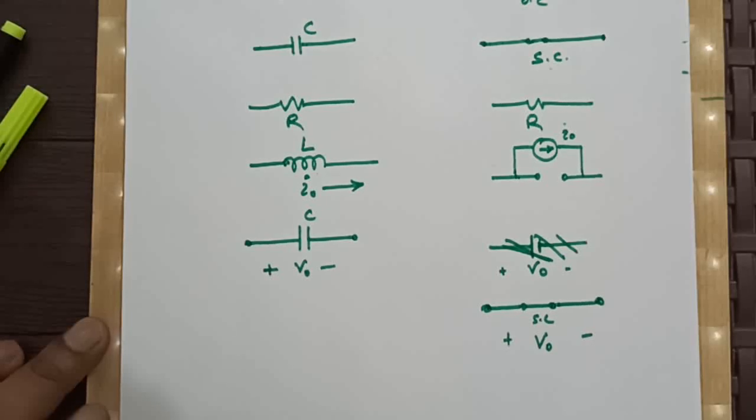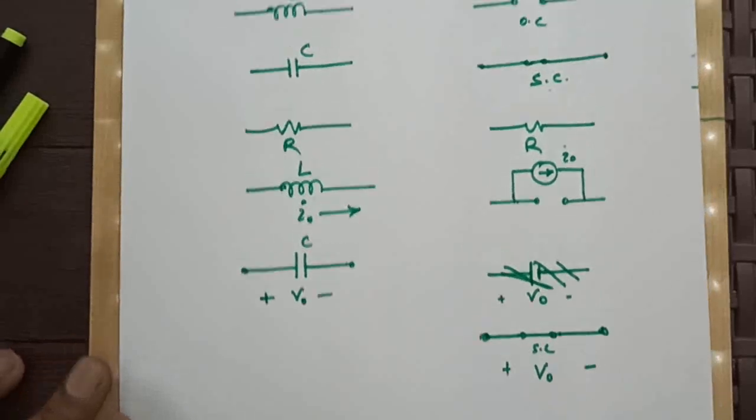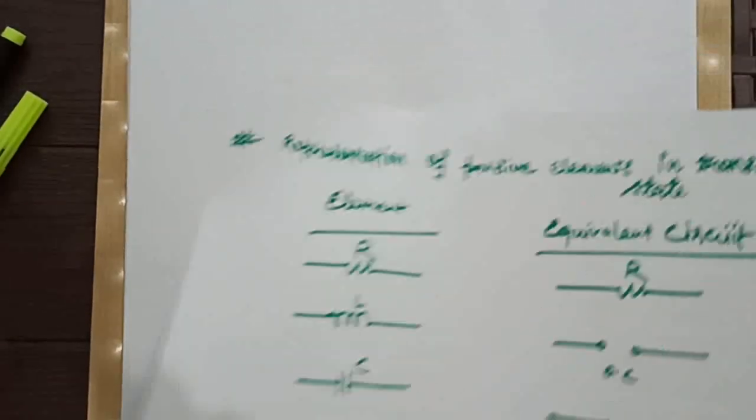They basically ask what is the rate of change of current at time t equal to 0, what is the second derivative of current at time t equal to 0, or what is the second derivative of voltage across the capacitor at time t equal to 0 plus. This type of questions they ask. So we will do problems on that, which is our today's main topic.